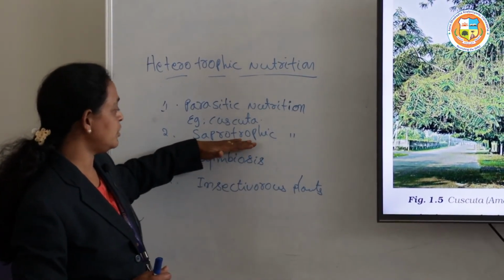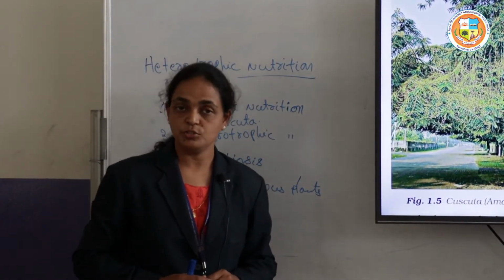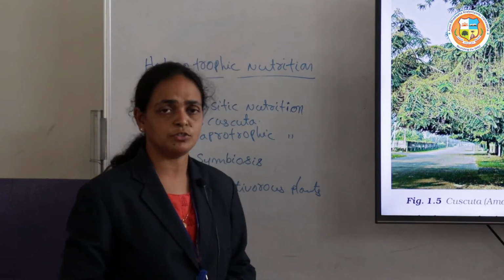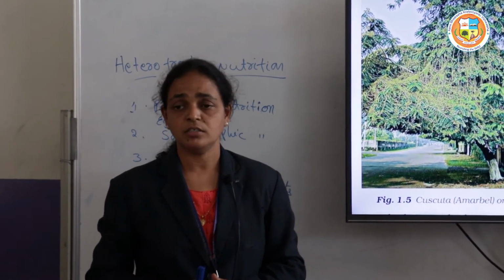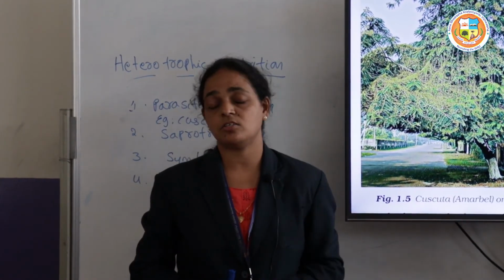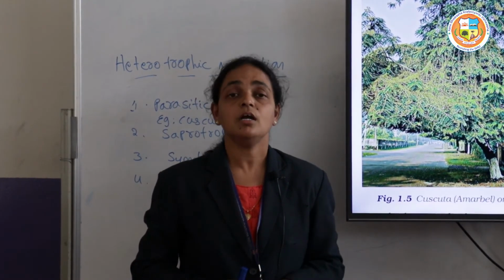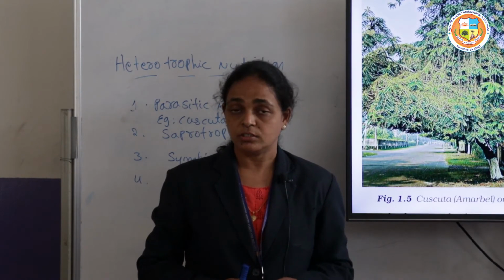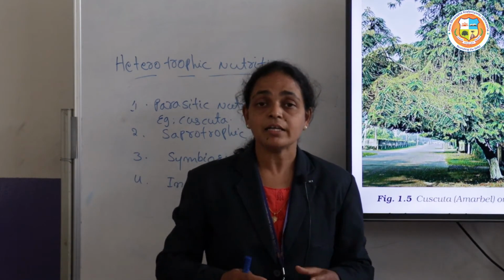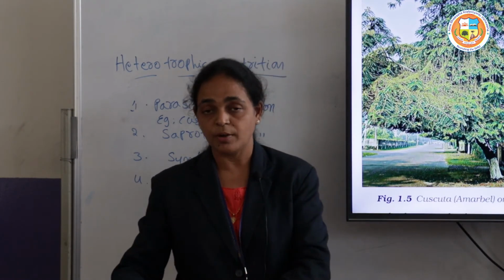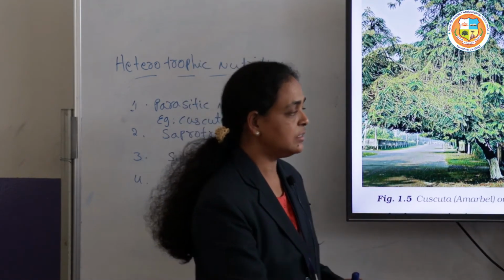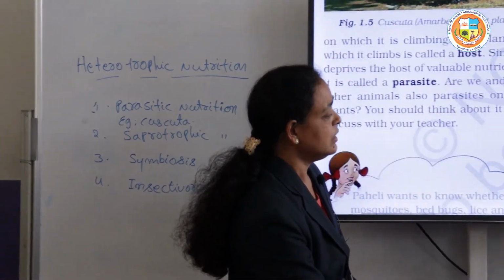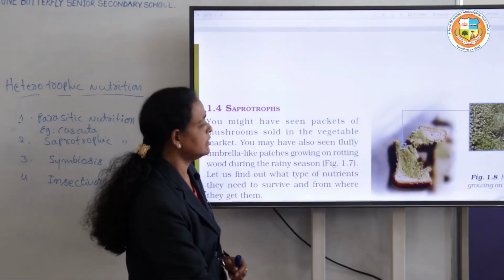The next mode of nutrition is saprotrophic nutrition. What is saprotrophic nutrition? You might have seen in the rainy season some umbrella-like structures growing on rotting wood, right? Those are obtaining the nutrients from the rotten matter. Another example is bread.